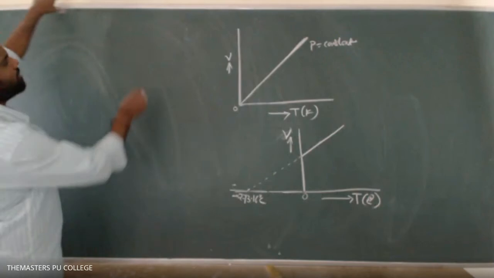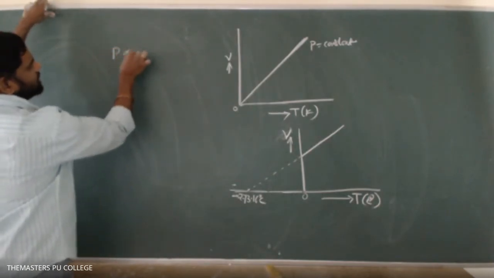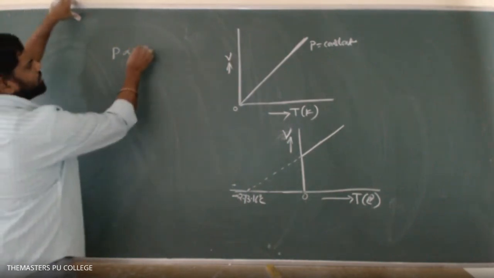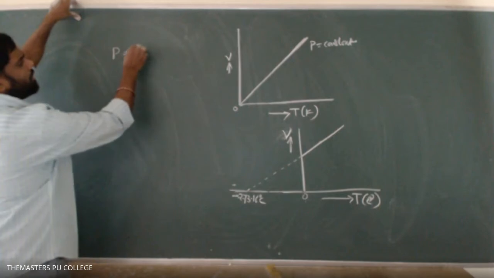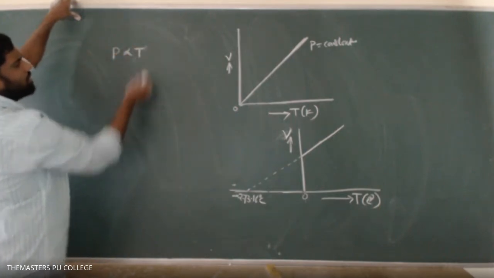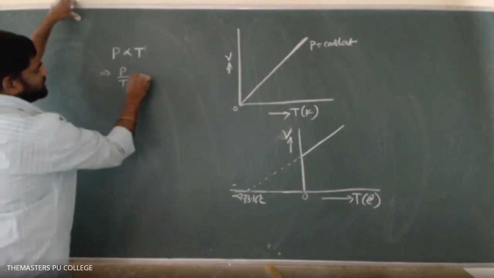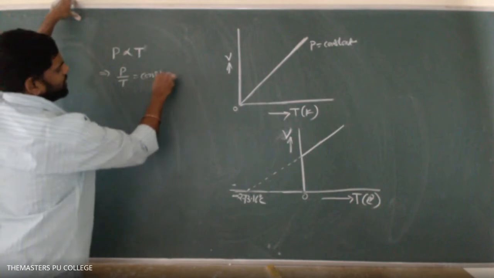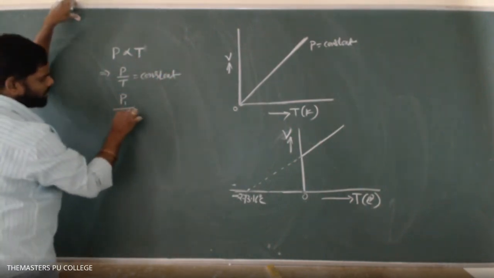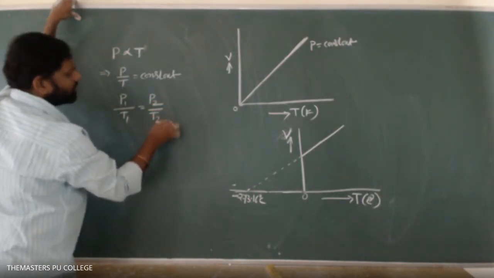At constant volume, the pressure of a given mass of gas is directly proportional to its temperature. By keeping the volume of the gas constant, the pressure of a given mass of gas is directly proportional to its temperature. That implies P upon T is equal to a constant. So therefore, here we can write P1 by T1 equals P2 upon T2.